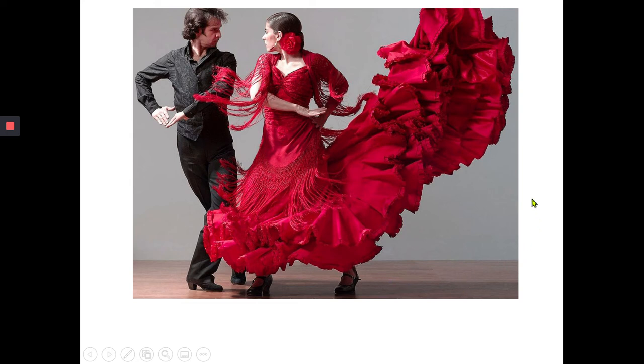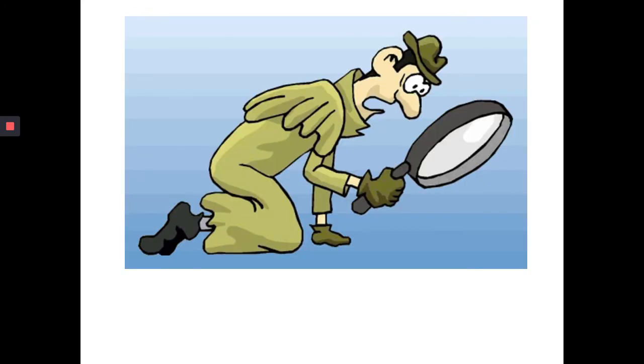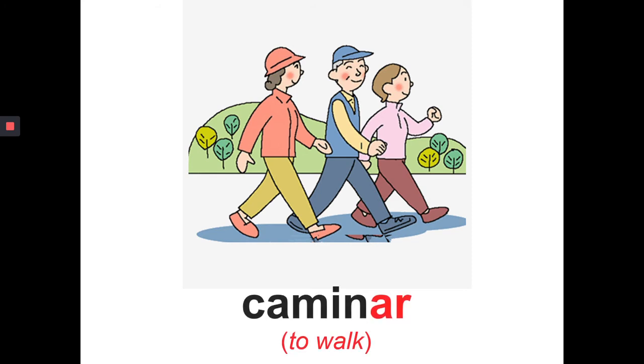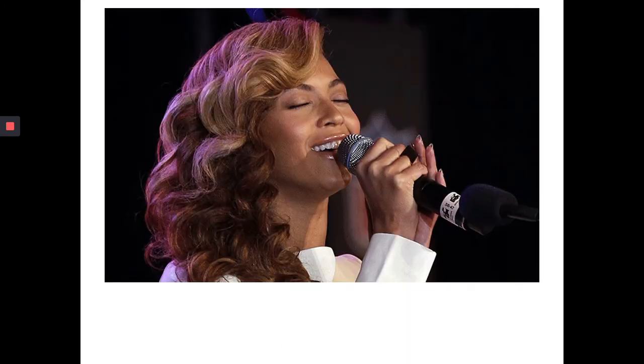So we're going to see the examples. Bailar. Buscar. Caminar. Cantar.